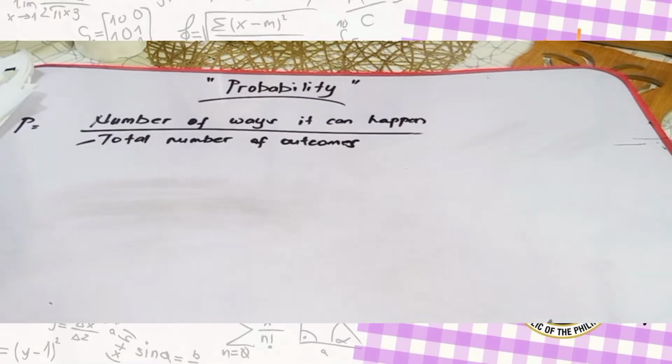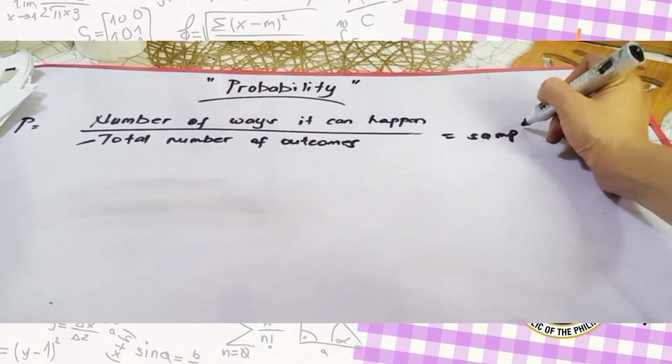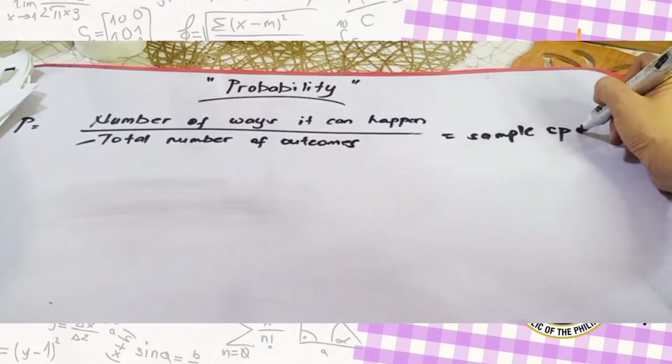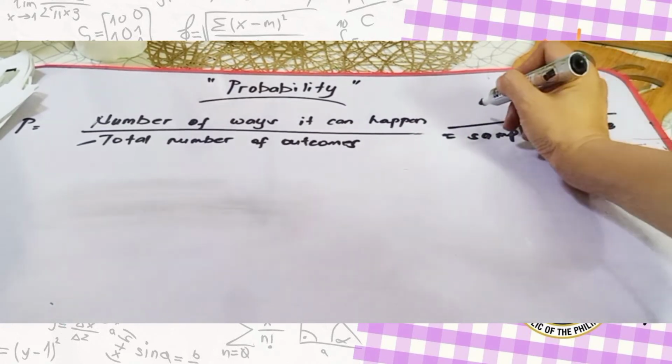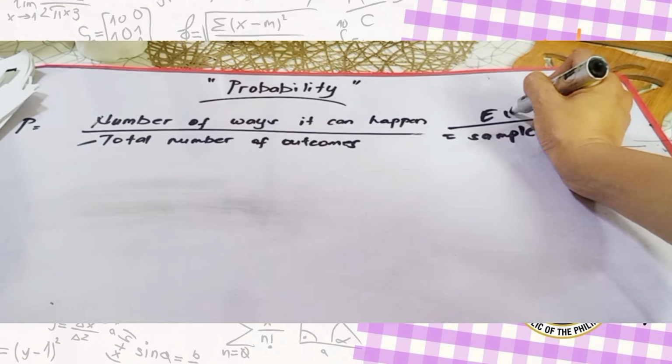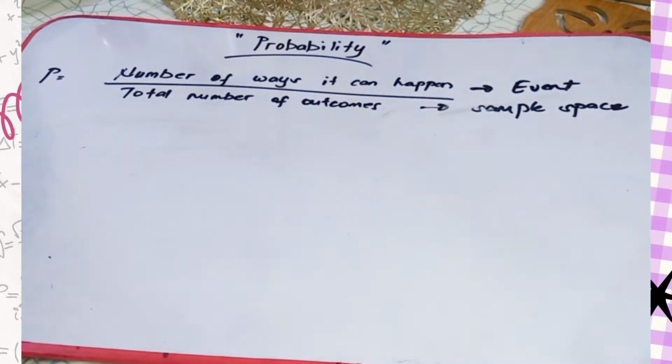Okay, so total number of outcomes, it is also known as the sample space. And when we say number of ways it can happen, this is also known as the event. So please take note of those terminologies, kasi may mga lumalabas din sa LET exam na mga terminologies tungkol sa probability.